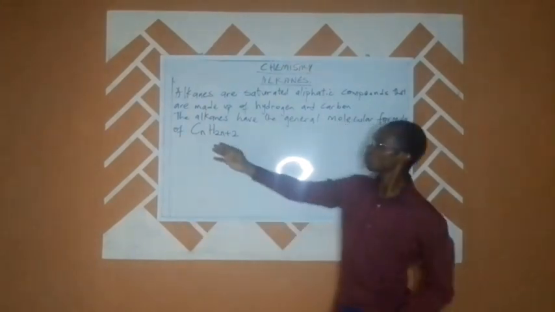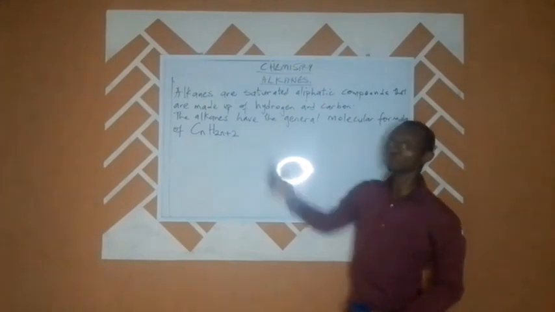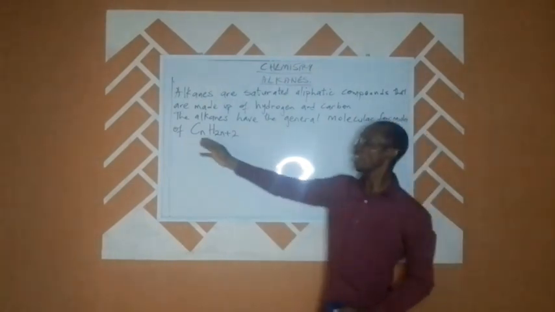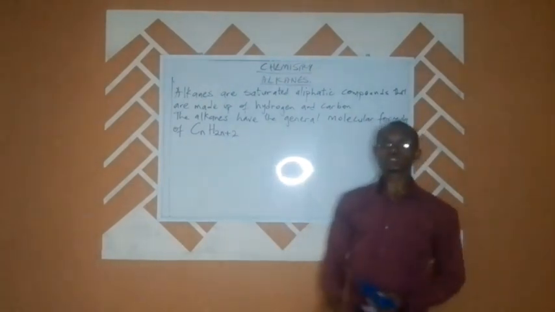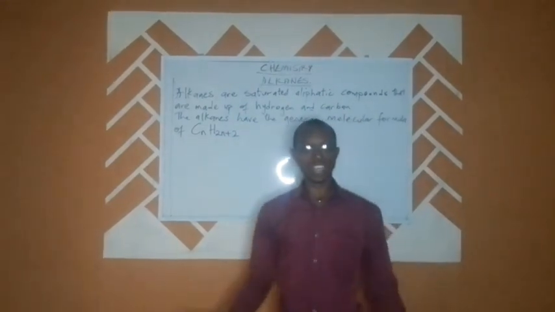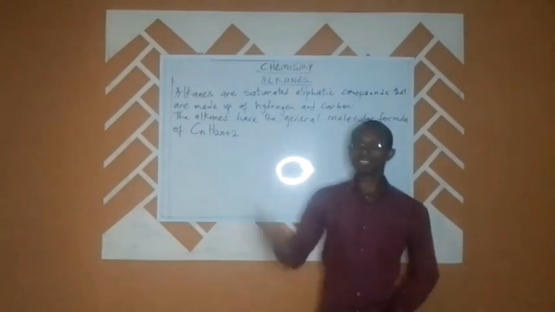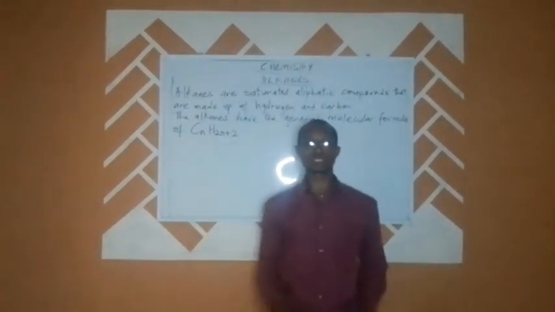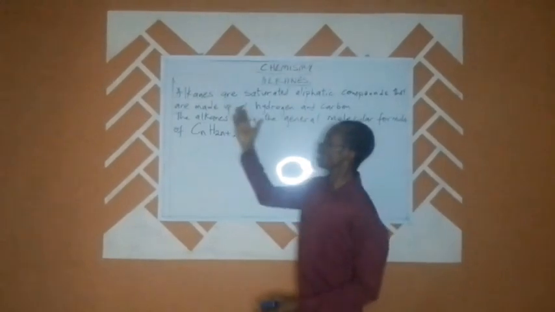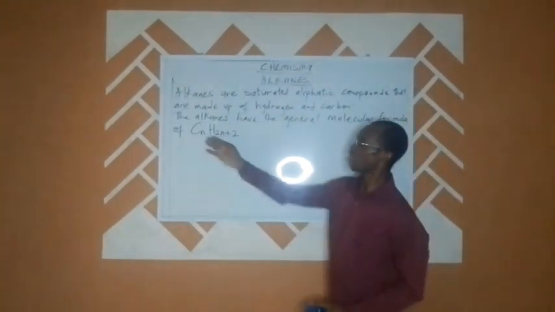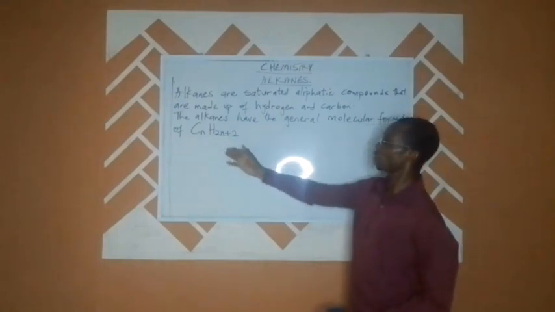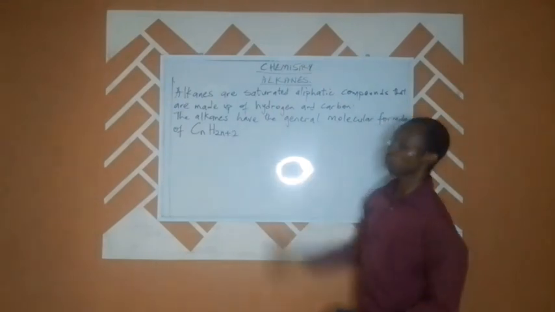The general molecular formula is CnH2n+2, where our n is an integer that could be any numeral. It could be 1 and upwards. It could be 1 and more than 1. So that is basically what the alkanes are.